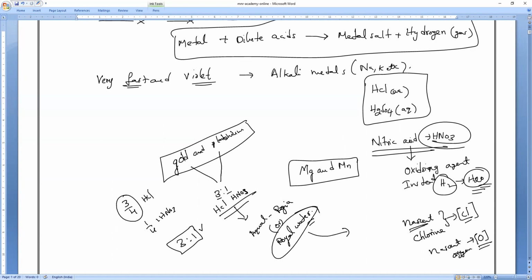Nascent oxygen. It is a very fresh and pure nascent oxygen, which is extremely reactive compared to normal oxygen. Everybody clear? So that is the reason why the nitric acid itself is reduced into products of nitrites and it will form water instead of hydrogen gas.